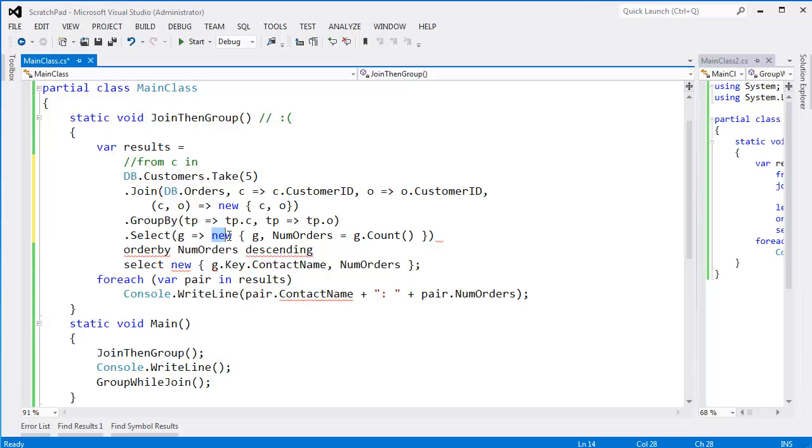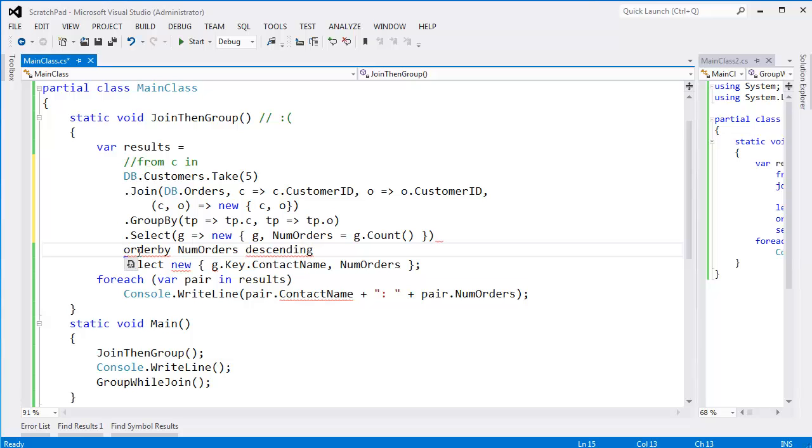Okay, we have this transparent identifier, this anonymous type instance, or a sequence of anonymous type instances produced by select, where we pack G in here, and we have G there, but we lost C and O right here at the group by. We packed all of the O's into sequences, and then the C's became the key. Recall that an IGrouping is a key and an IEnumerable. The C is the key, and then all these individual O's become elements in the sequence of that IGrouping. So that's why they fell out of scope. We now have these groups with keys and sequences of orders.